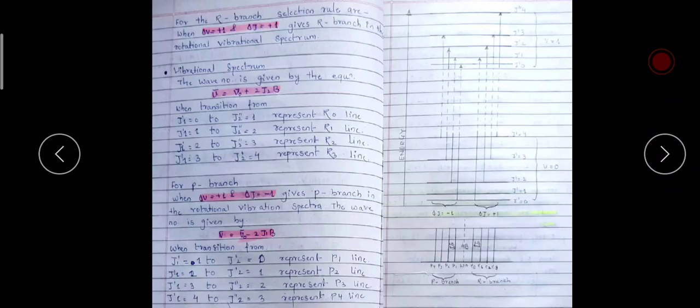If the transition is from J1, or J dash, is equal to 1 to J2 is equal to 0, which represents the P1 line, then you substitute J1 is equal to 1, that is nu bar is equal to nu 0 bar minus 2B.